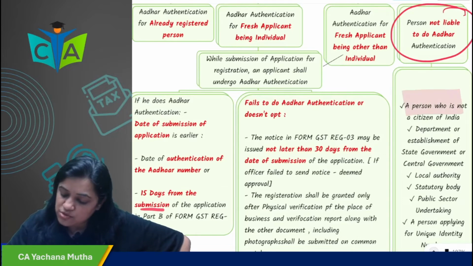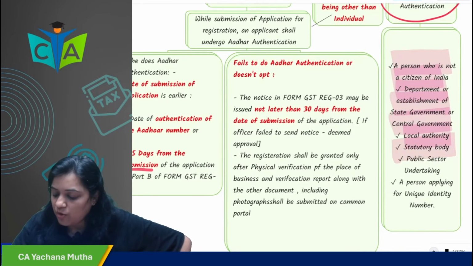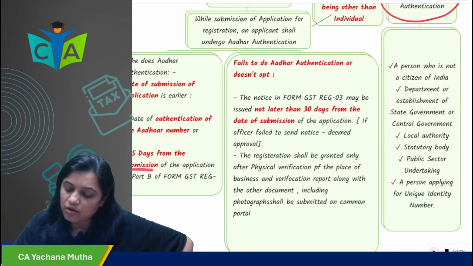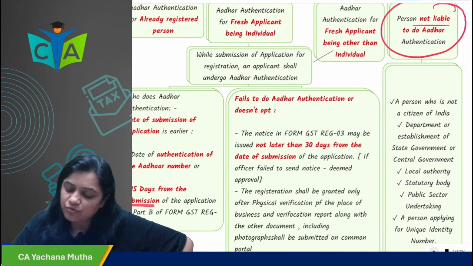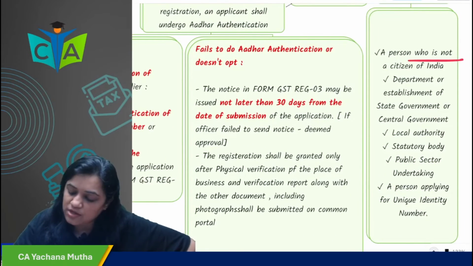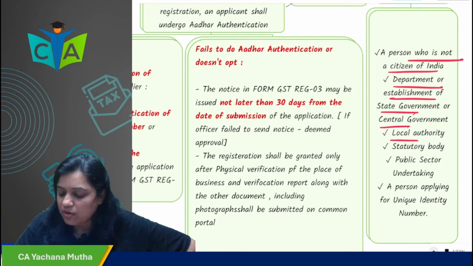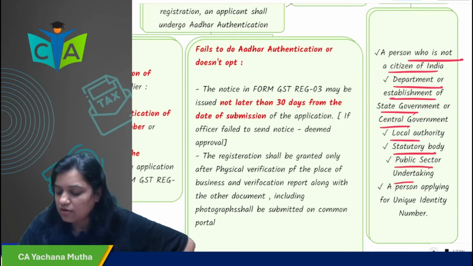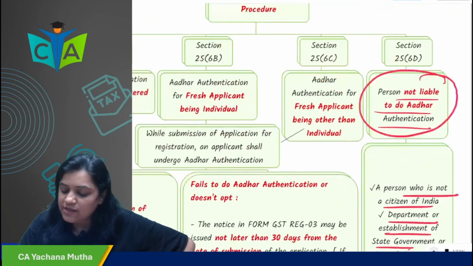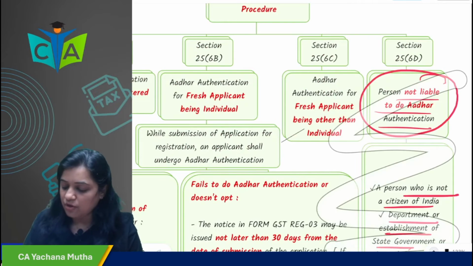A person who is not a citizen of India, a department or establishment of the central government, state government, or local authority, a statutory body, a public sector undertaking, and a person applying for UIN. These persons are not liable for Aadhaar authentication.